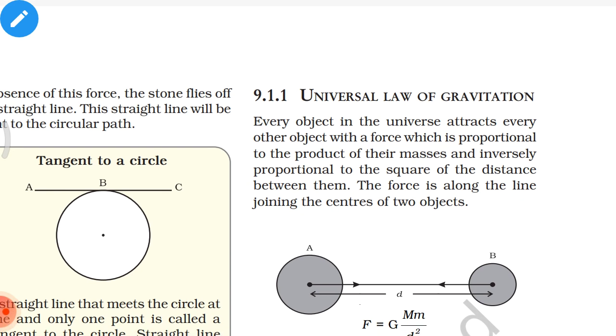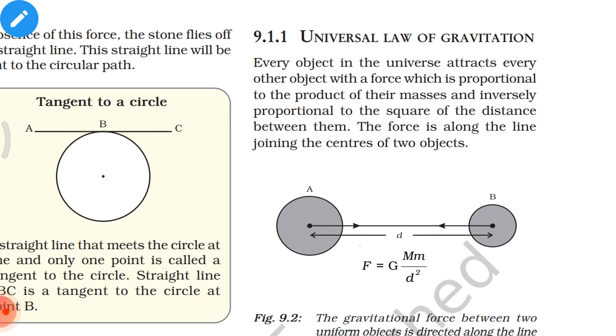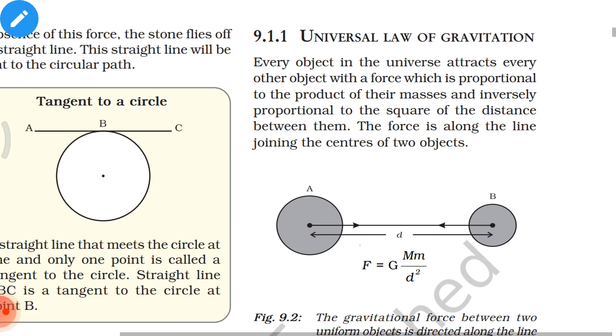9.1.1 Universal law of gravitation. Every object in the universe attracts every other object with a force which is proportional to the product of their masses and inversely proportional to the square of the distance between them. The force is along the line joining the centers of the two objects.